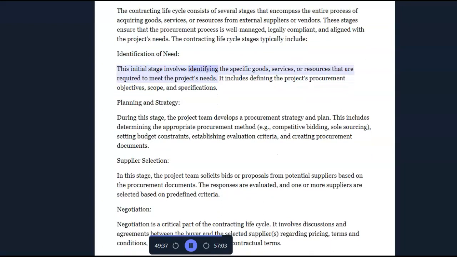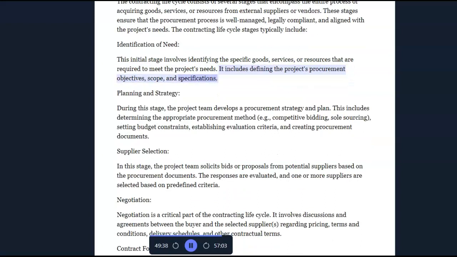This initial stage involves identifying the specific goods, services, or resources that are required to meet the project's needs. It includes defining the project's procurement objectives, scope, and specifications. Planning and strategy.